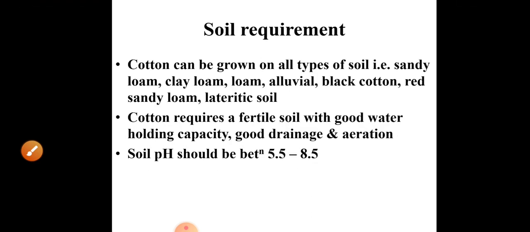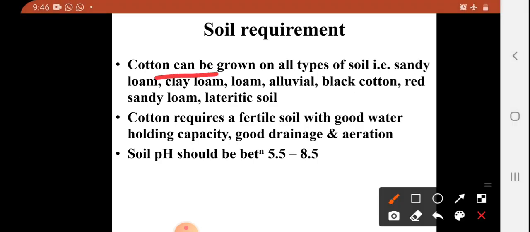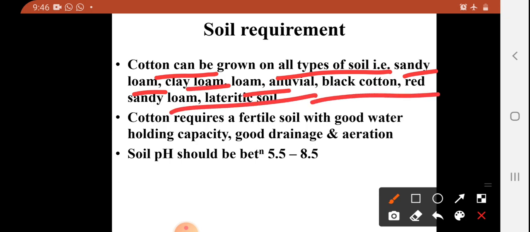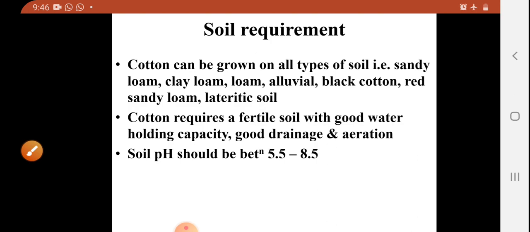Let's move to the next part, that is soil requirement of this cotton crop. This cotton crop can be cultivated on all types of soils, mostly sandy loam, clay loam, alluvial, and black soils also. Mostly this crop is cultivated on black soil in Maharashtra.